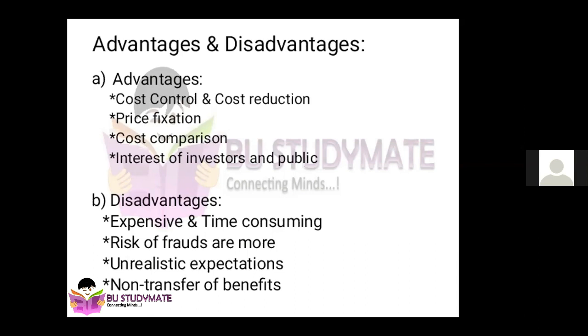So the fourth advantage is interest of investors and public. Obviously, this is related to price fixation. When you have a clear-cut idea about what cost you have incurred, ultimately you will transfer the benefit you have gained to the public or the investors. You won't be under severe loss, you won't be getting any abnormal gain, so you will be a good trend in the market. Similarly, there are some disadvantages also. When there are advantages, there should also be some disadvantages.